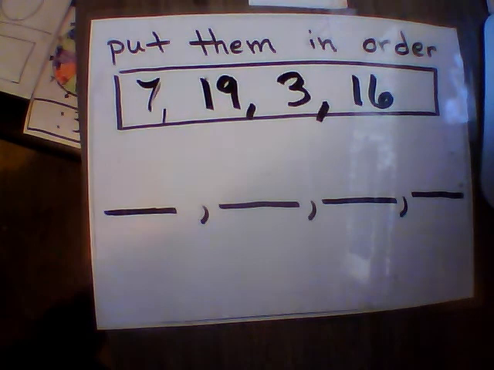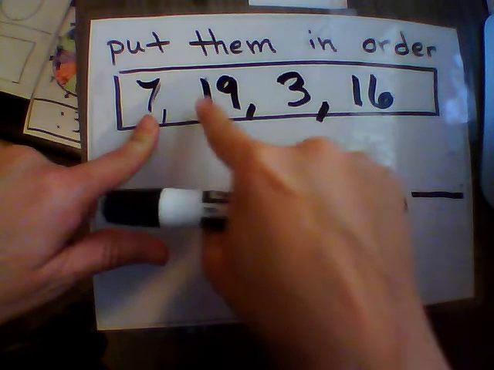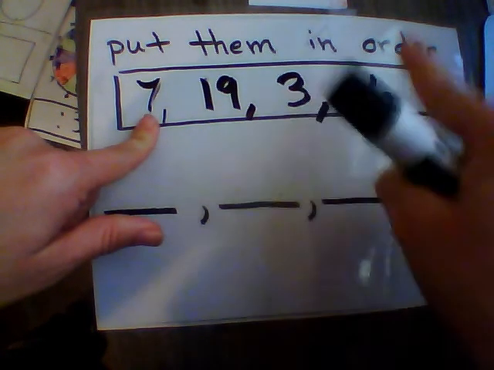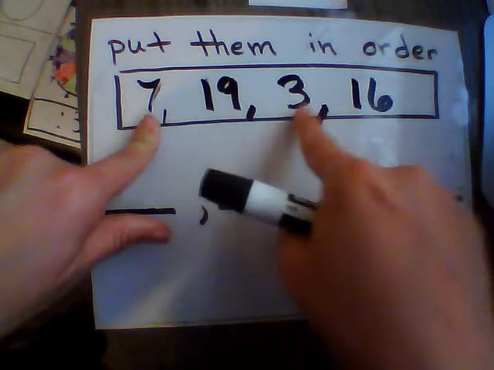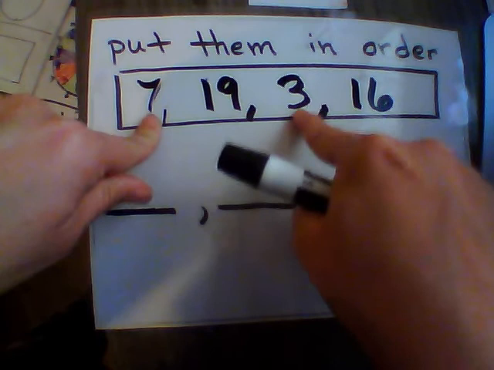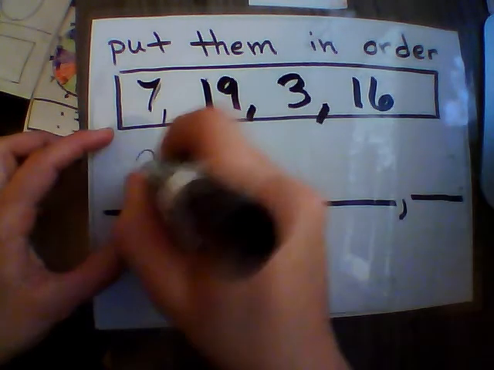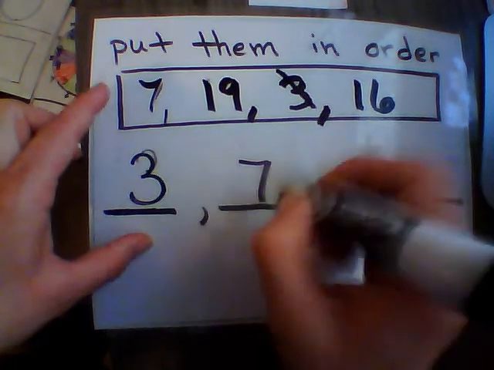Alright, so let's go in to looking at the numbers. So we have a 7, there's no 10s, 1 10 in 19, 3 has no 10s, and 16 has a 1 in the 10 spot. So we're going to take the two numbers that have no 10s, just 1s. We have 7 and 3. 3 is smaller than 7, so 3 will go first. And then we'll move on to the 7.